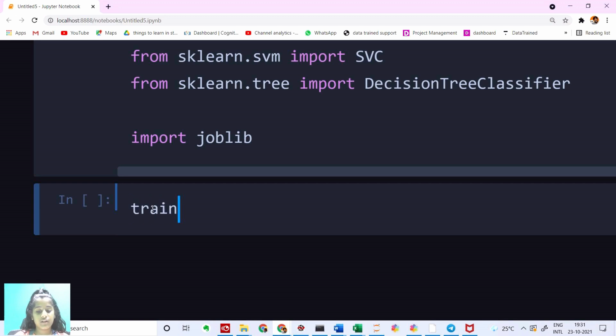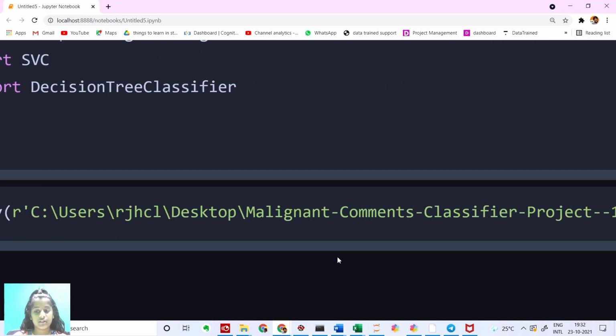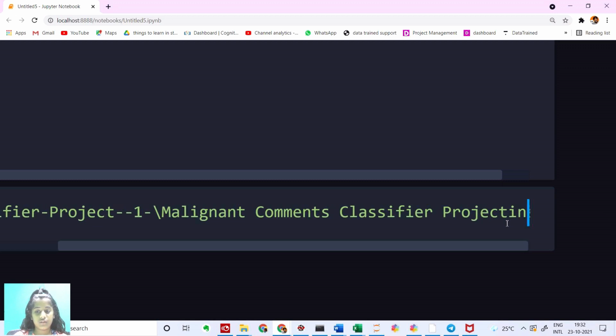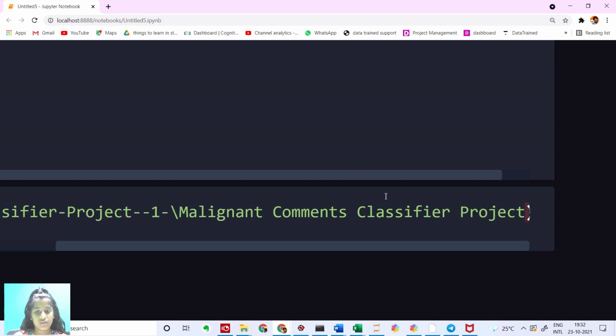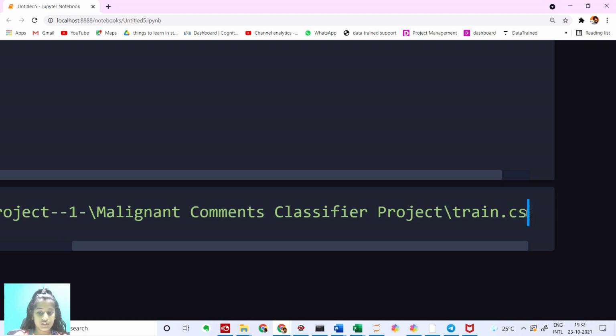I'm going to say train_df is equal to pd.read_csv. I'll show you guys the dataset, don't worry. This one is the train dataset, so I'm going to say slash train.csv.